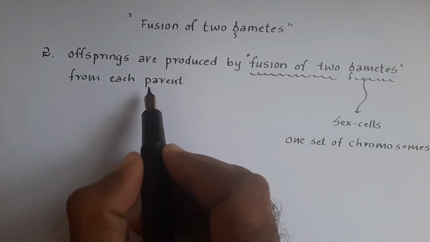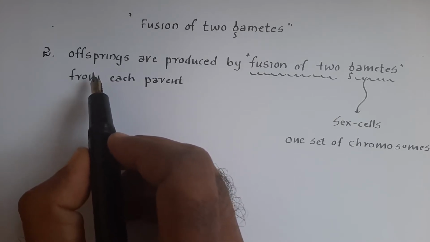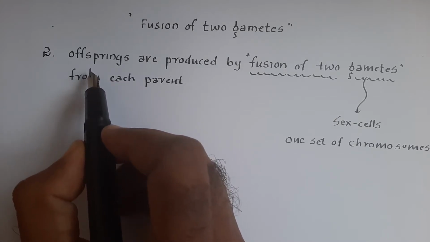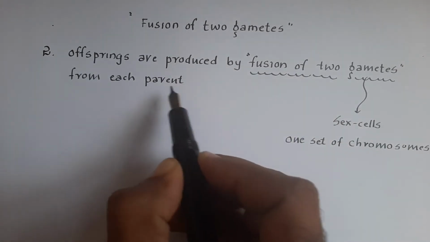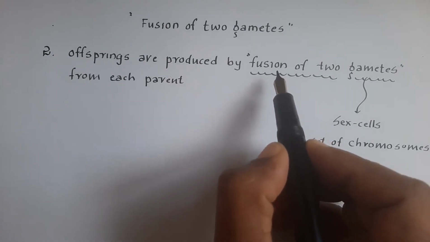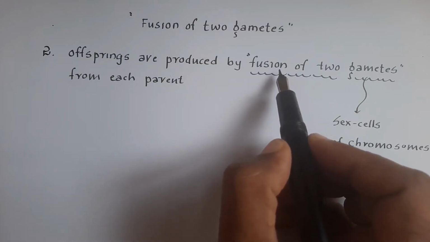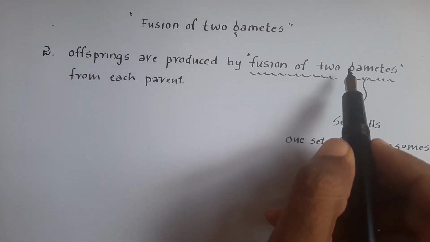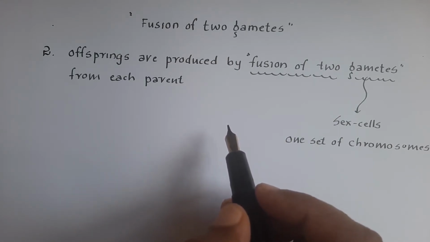So finally we can state the second feature of sexual reproduction: offsprings are produced by fusion of two gametes from each parent. Again, you must remember the character building terms like fusion of two gametes. This is all about the second feature.